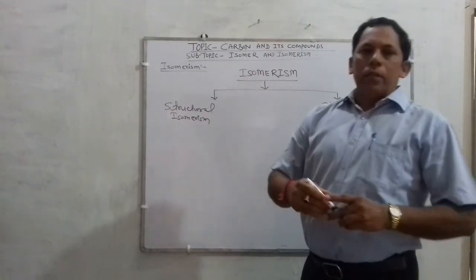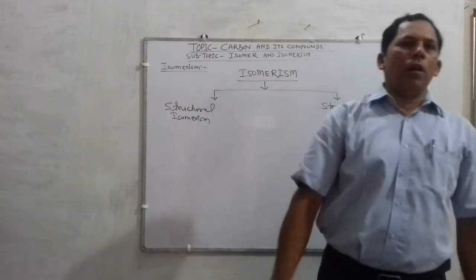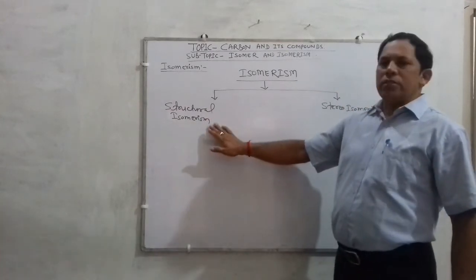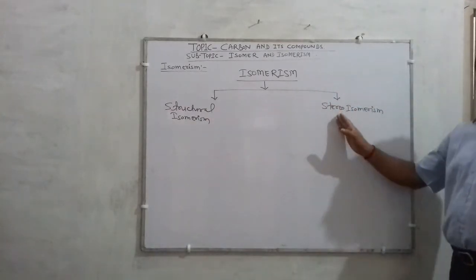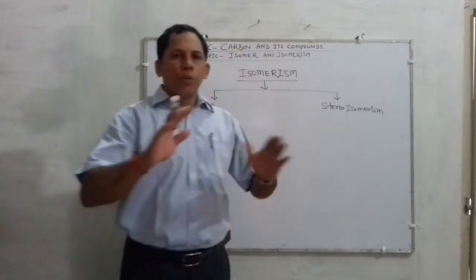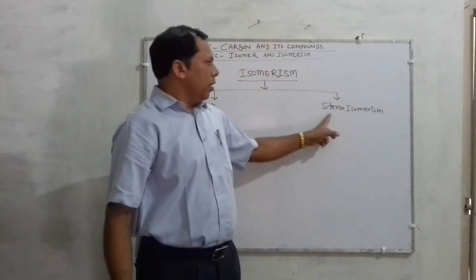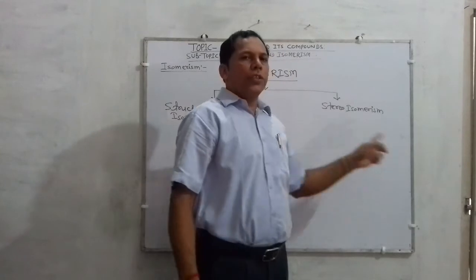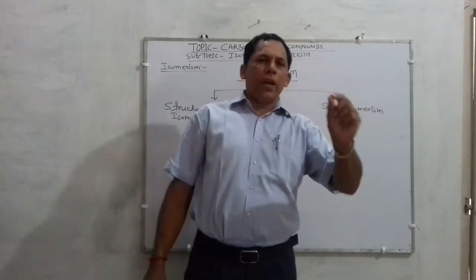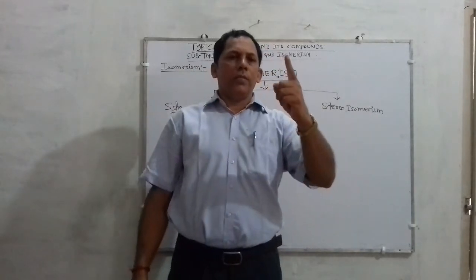Listen children, organic compounds having the same molecular formula but differing in their chemical structure are called structural isomers. While organic compounds having the same molecular formula but differing in the arrangement of groups of atoms present in the compound in space, the spatial arrangement, are called stereoisomers. Listen, stereoisomerism is that isomerism which has the same molecular formula but differs in the arrangement of groups of atoms in space.